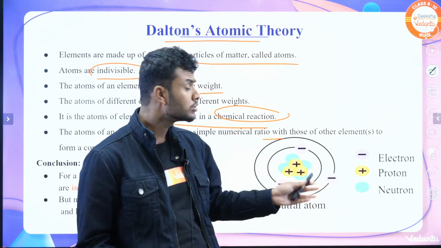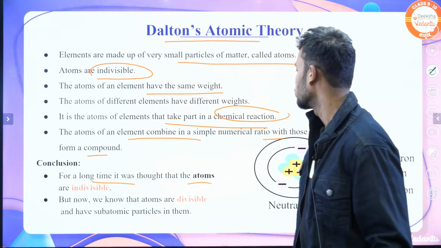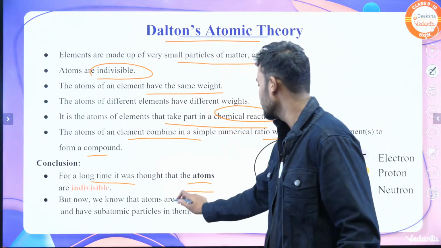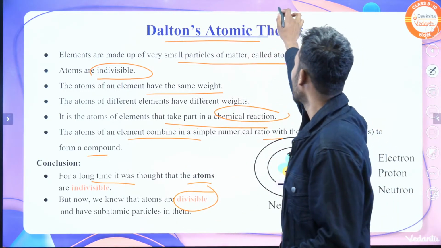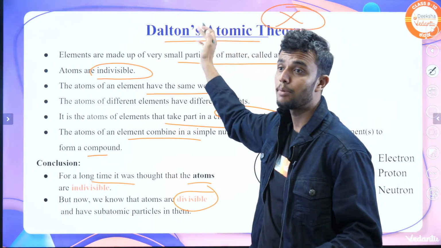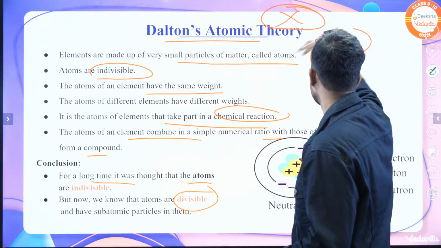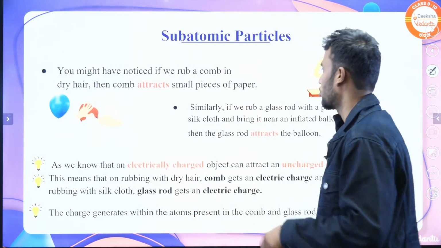What are those? In this class we discuss the elements. Okay, don't worry. But now we know the atoms are divisible. That's why Dalton's atomic theory fails. But it's a very, very important theory. Definitely they ask 3 marks, students. Definitely they ask. Please note the point.